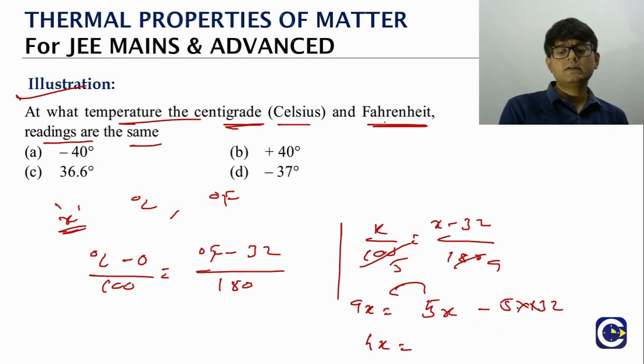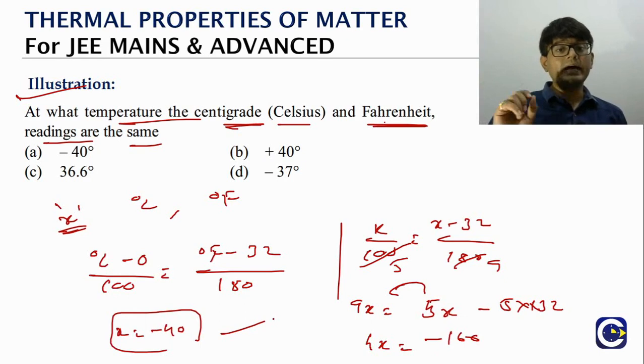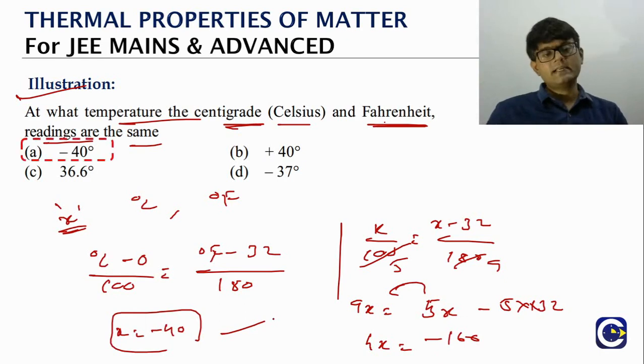This is minus 160. So 4X is equal to minus 160, meaning X will be equal to minus 40. So the temperature value on the Celsius scale whose numerical value will be the same on the Fahrenheit scale also, what is that reading? It is minus 40.